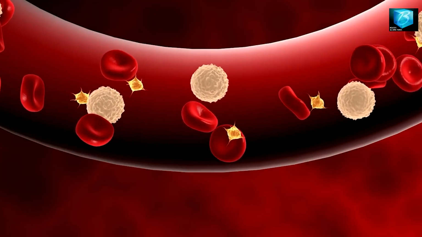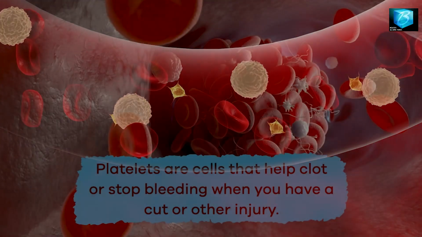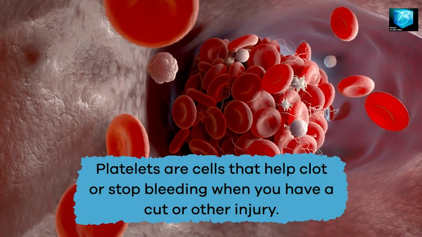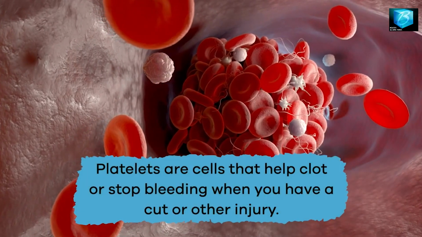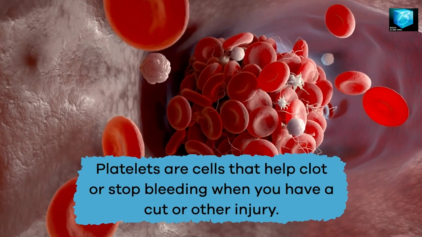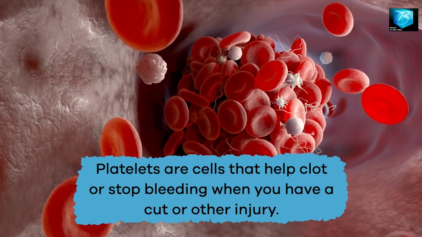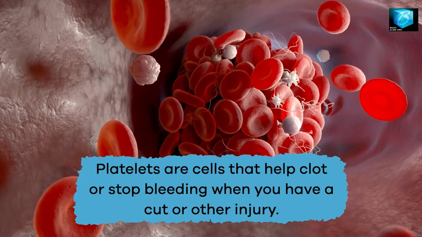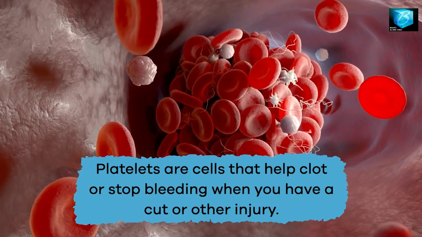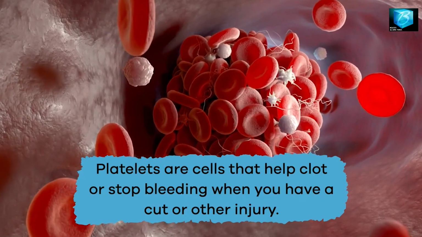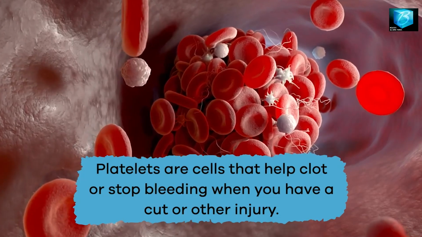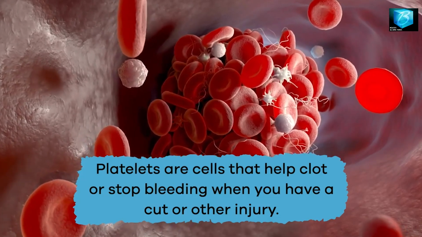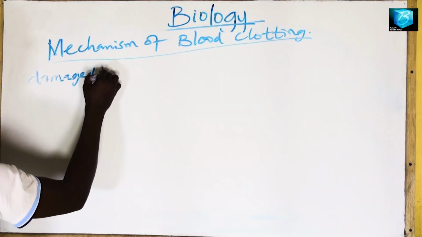What is blood clotting? Blood clotting is putting stoppage to bleeding. When there is damage of the blood vessel, blood comes out of the body, or there is bleeding. So the ability of that blood to stop gushing out is known as blood clotting, and this is facilitated by platelets. How does this happen?